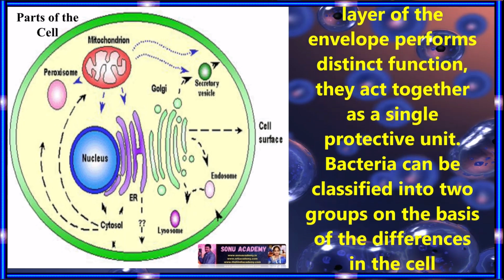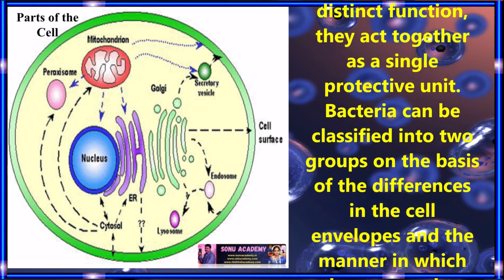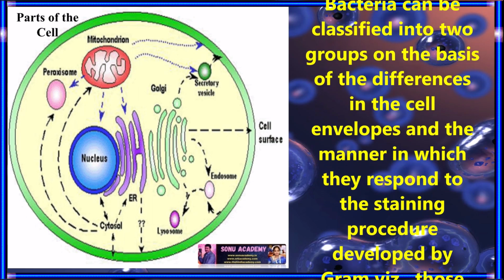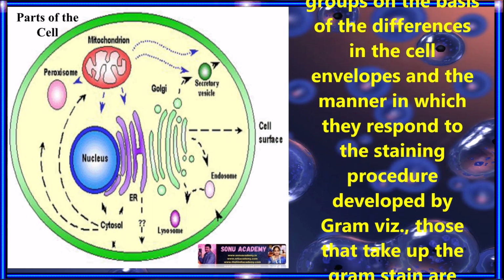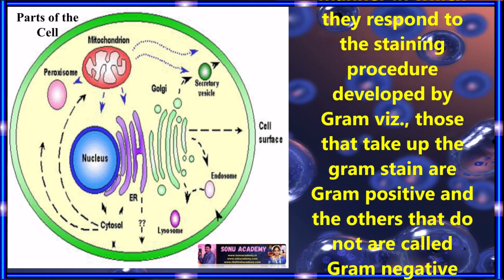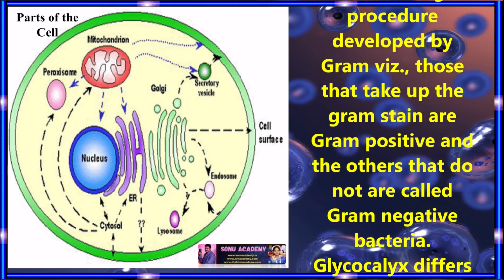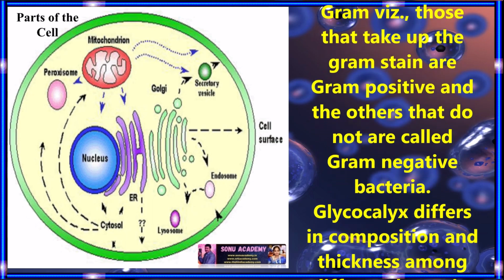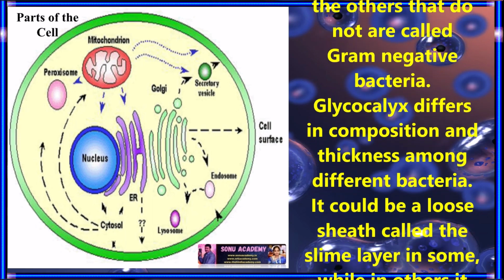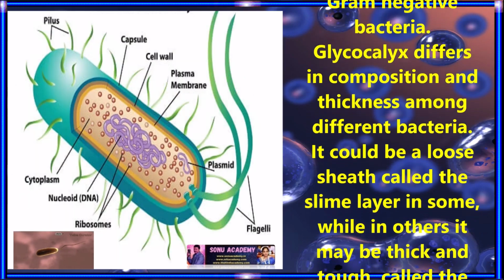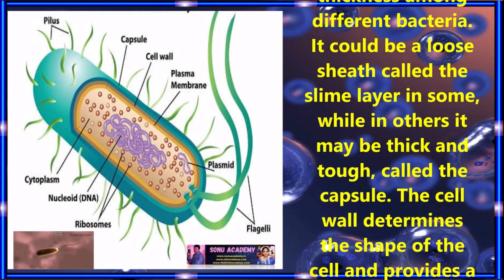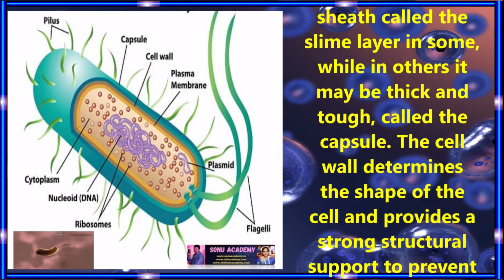Bacteria can be classified into two groups on the basis of differences in the cell envelopes and the manner in which they respond to the staining procedure developed by Gram. Those that take up the Gram stain are Gram positive, and the others that do not are called Gram negative bacteria. Glycocalyx differs in composition and thickness among different bacteria. It could be a loose sheet called a slime layer in some, while in others it may be thick and tough. It is called the capsule.